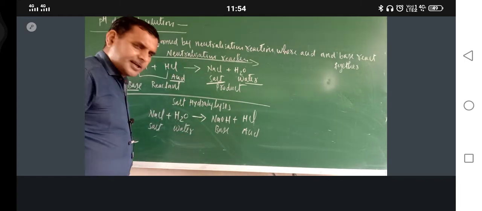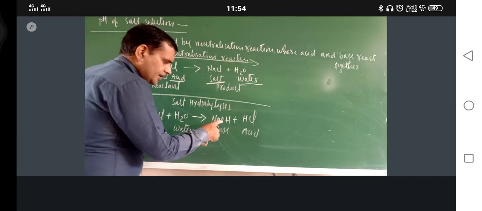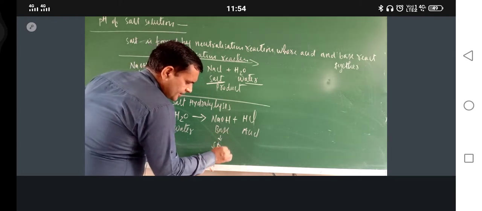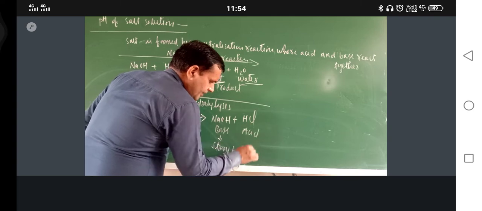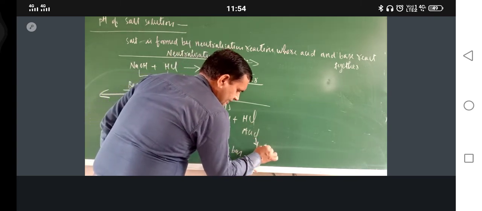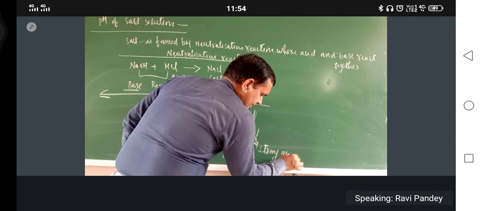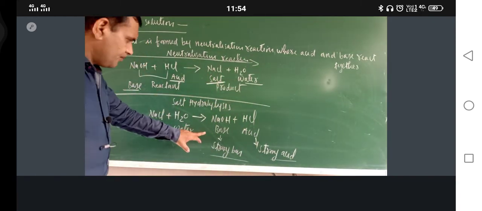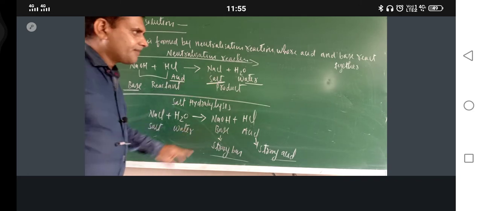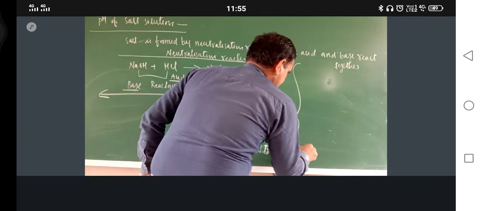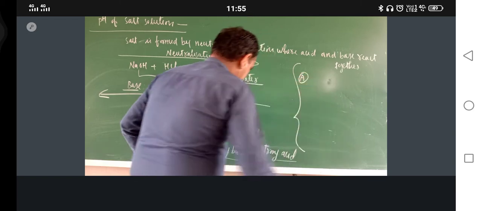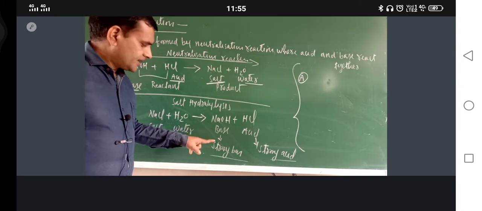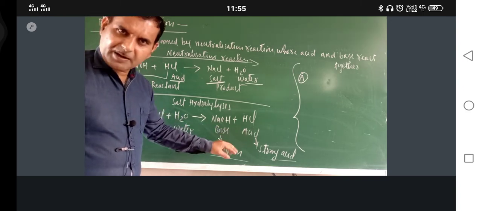Now try to understand here. This base is a strong base, and this is a strong acid. So NaCl is the salt which is made up of strong acid and strong base. Am I correct or not?